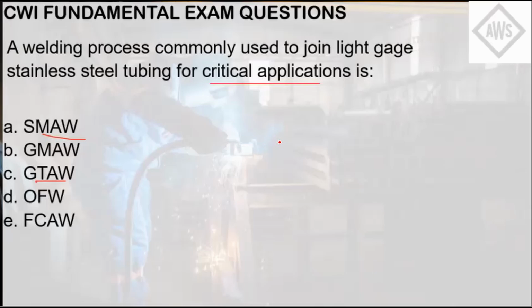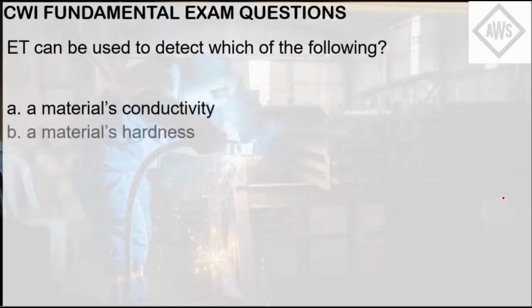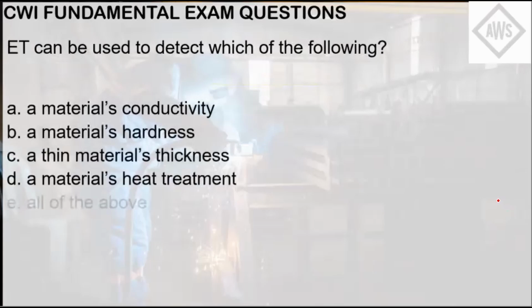ET can be used to detect which of the following. So ET is eddy current testing. A, material conductivity. B, material hardness. C, thin material thickness. D, materials heat treatment. Or E, all of the above. So eddy current testing or electromagnetic testing can measure conductivity, hardness, material thickness, and heat treatment condition.